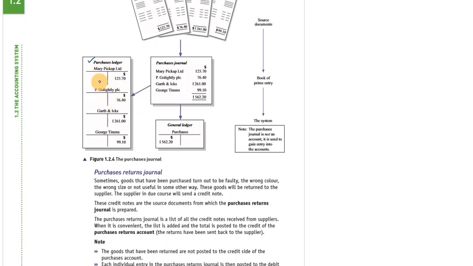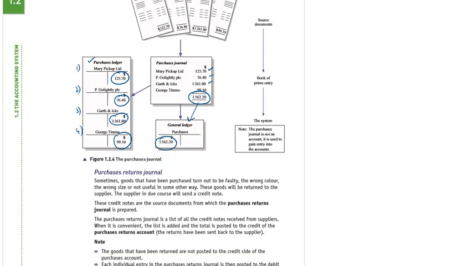In the purchase ledger, we have 4 different suppliers. So first of all, we will make the individual independent ledger of all the suppliers. Then the total of these supplier amounts, 125.7, 76.4, 1261, 99, and this total amount will go to the general ledger of purchases.